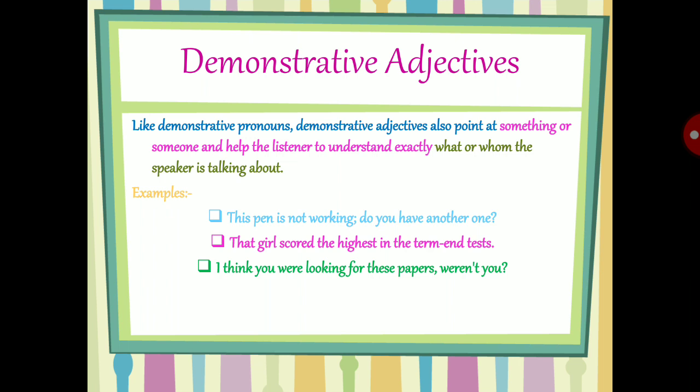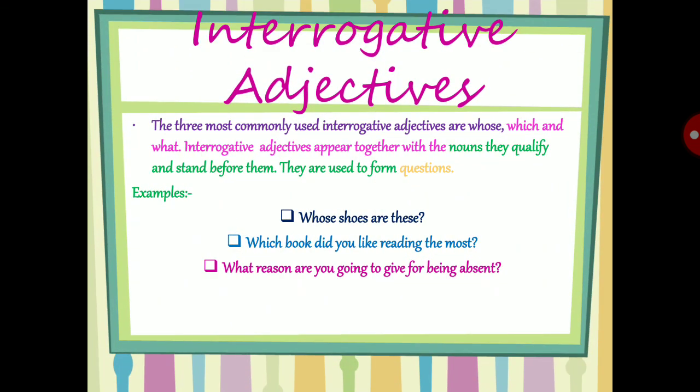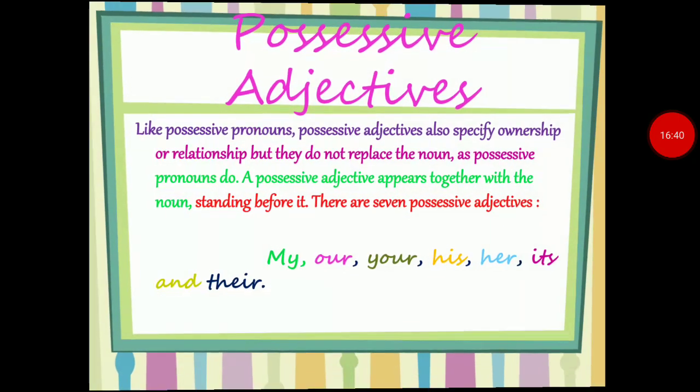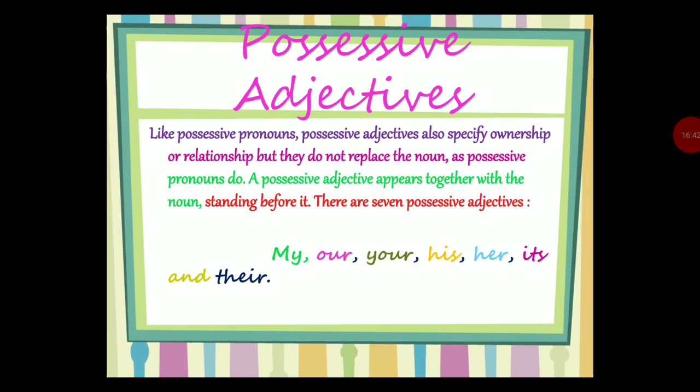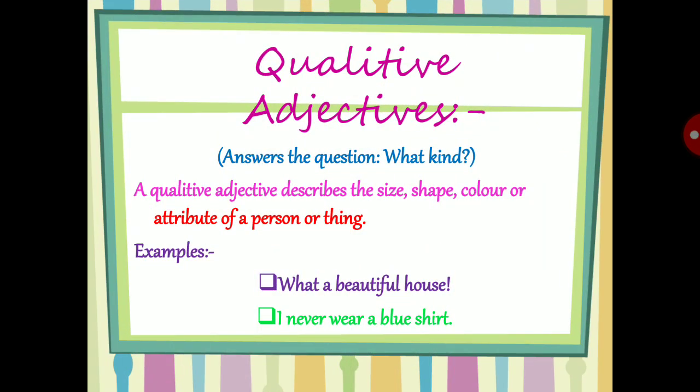So now we have come to an end. This is all about the types of adjectives. We have seen demonstrative adjectives, interrogative adjectives, possessive adjectives, quantitative adjectives, and qualitative adjectives.